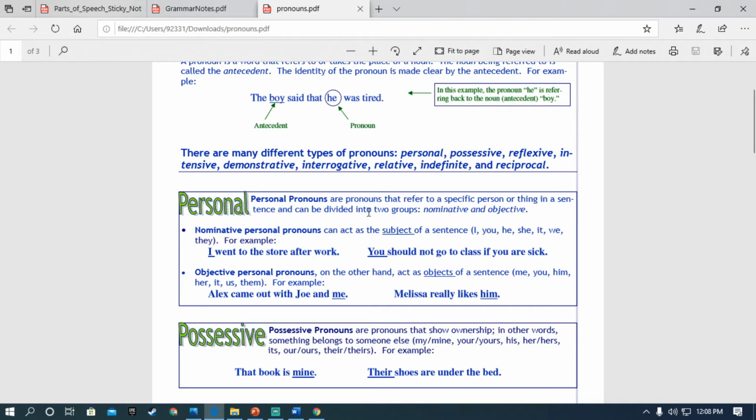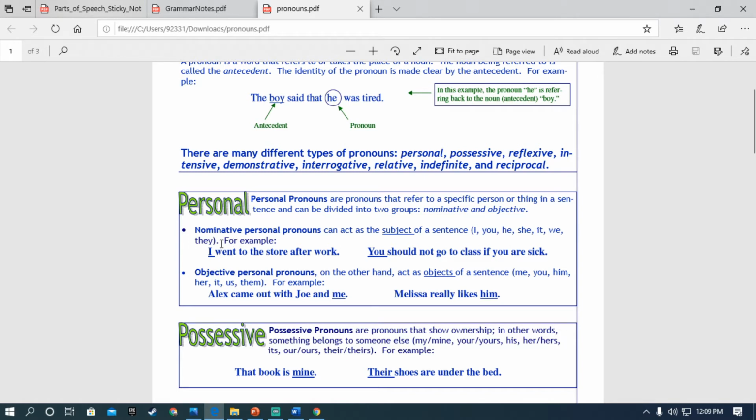Personal pronouns are those used specifically for a person or a thing in a sentence. Here are some examples of nominative personal pronouns: I, you, he, she, it, we, they.